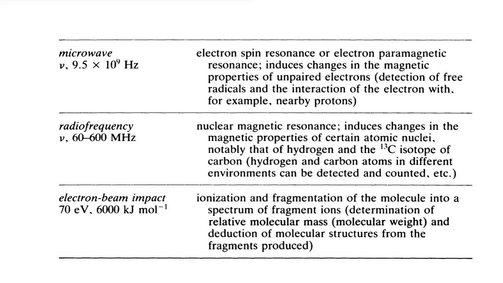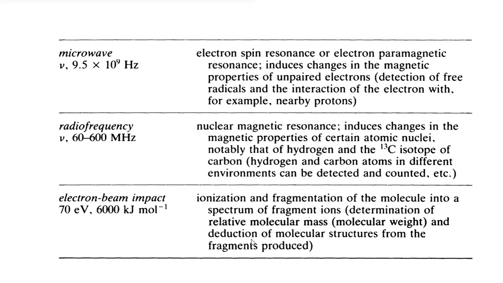By passing an electron impact, ionization of molecules and fragmentation of molecules into a spectrum of fragment ions are produced. And by using this fragmentation pattern, we can determine the relative molecular mass or molecular weight, and also it is used for the deduction of molecular structure from the fragments produced.